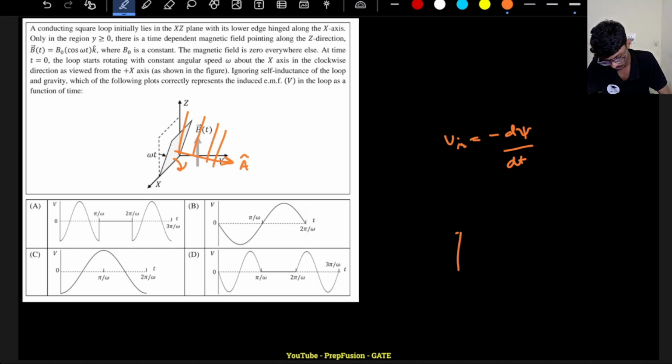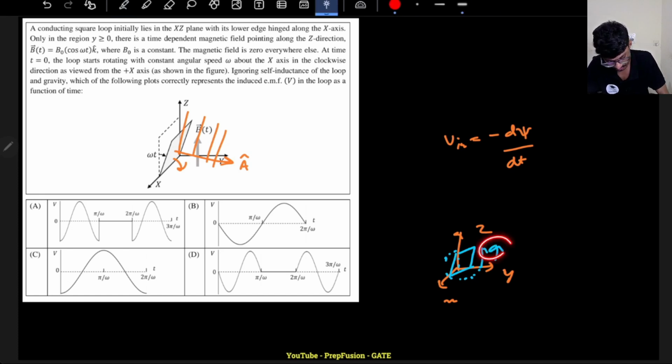If this is my axis, y, x, z, and this is my loop, this will have two projected areas: one on the xz plane, another on the xy plane. My magnetic field direction is this, so these flux lines will only cut the xy plane area. It is never cutting the xz plane, and voltage is only induced when flux cuts the loop.